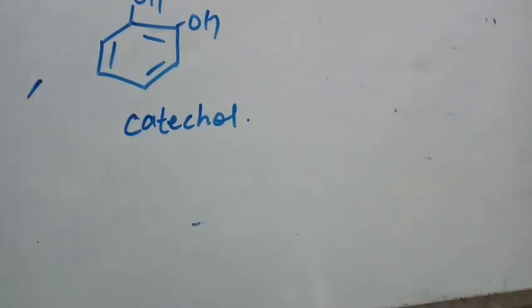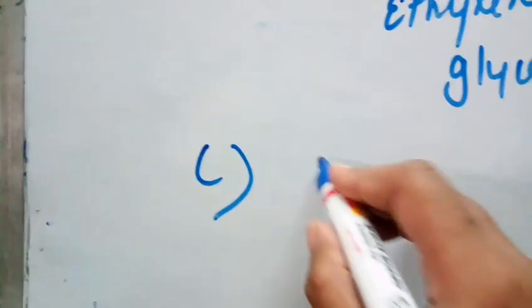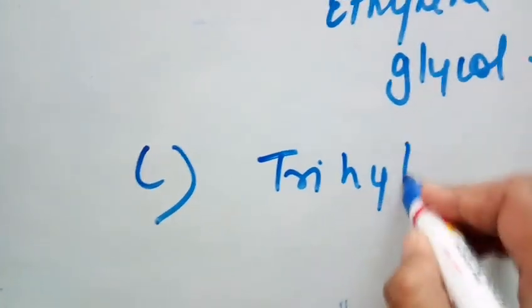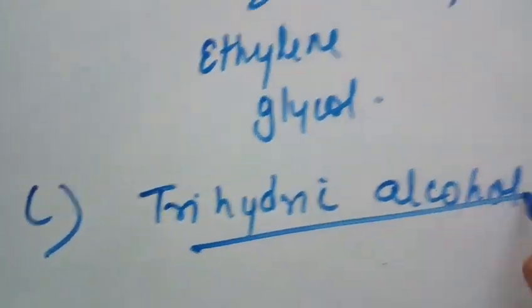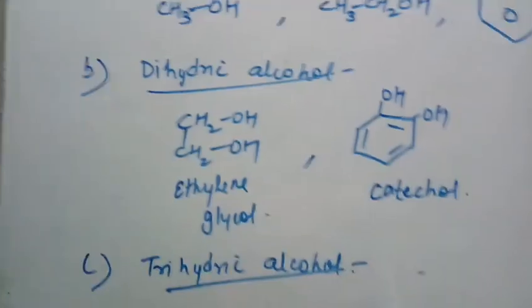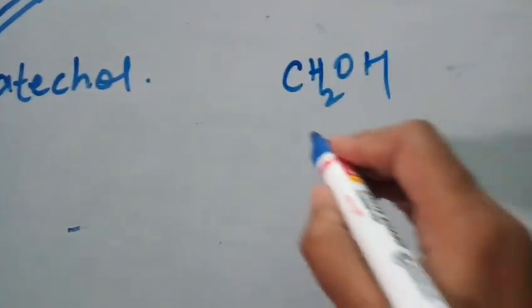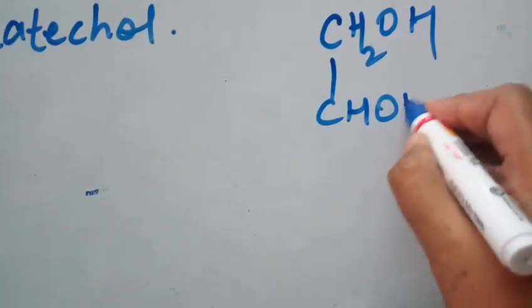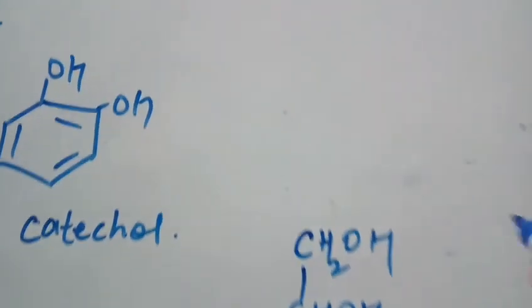Why they are known as dihydric alcohol? Because they contain two hydroxyl groups. Similarly, the third one is trihydric alcohol. Now what will be trihydric alcohol? Here there will be three hydroxyl groups present. Right? The example will be glycerol. Glycerol is propane 1,2,3-triol. Its common name is glycerol and it is a trihydric alcohol.